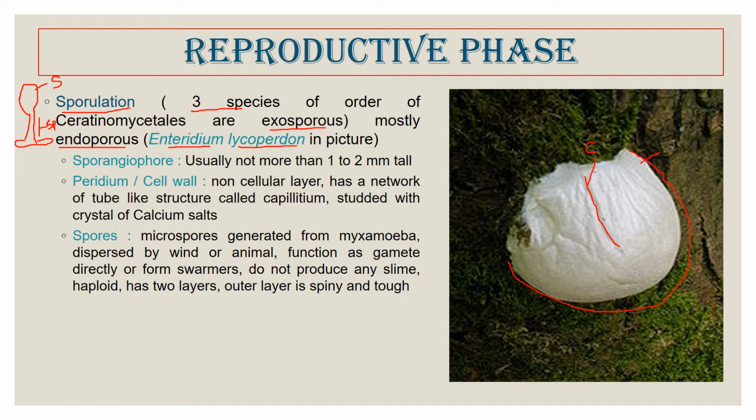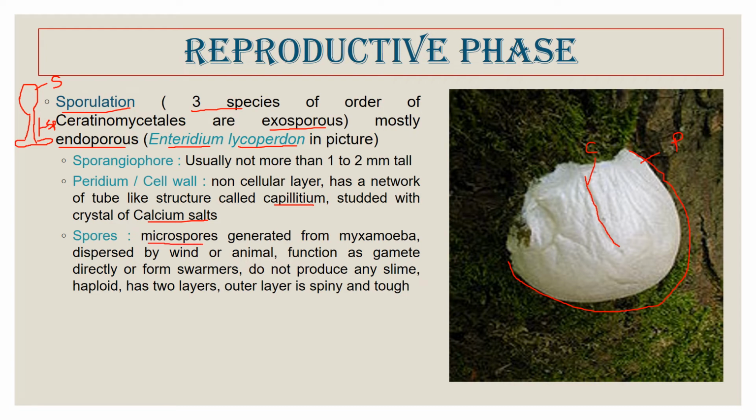This entire bag-like structure is the outer membrane, called the peridium. And the tube-like structure in the peridium is called the capillum. In between the capillum, in the peridium layer, are salts of calcium embedded in the layer. So inside this